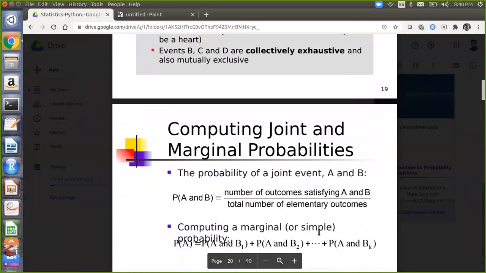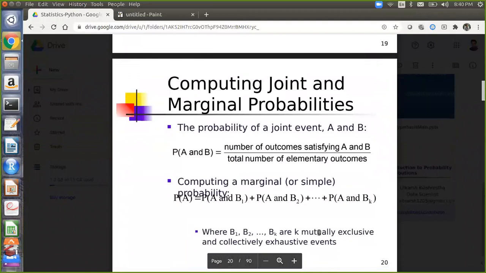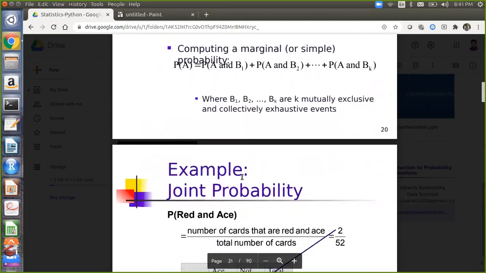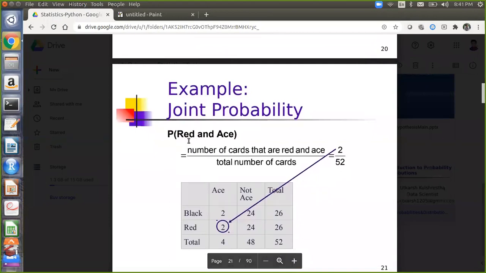Now, some examples of how to compute the joint probabilities and marginal probabilities. Joint probability, as we discussed, is represented by the AND function: probability of event A and event B. So let's see how we can calculate the probability of red and ace. Directly you can calculate 2 by 52, or you can create a contingency table as well. We know how many red cards there are and which are aces, only 2. One is from diamond, one is from heart. So 2 by 52 directly you can calculate. It is an example of joint probability.